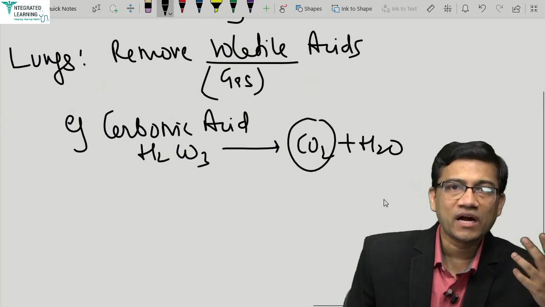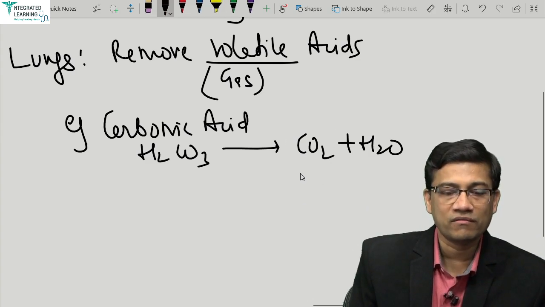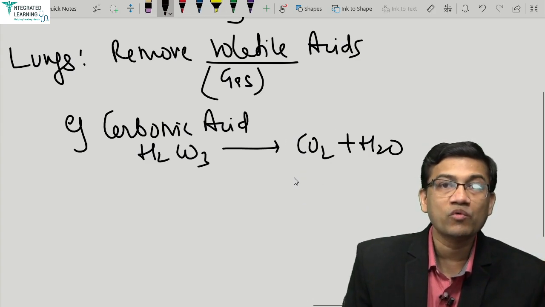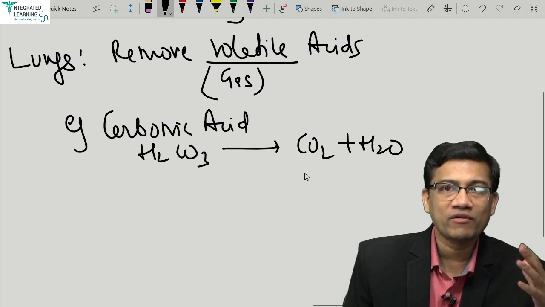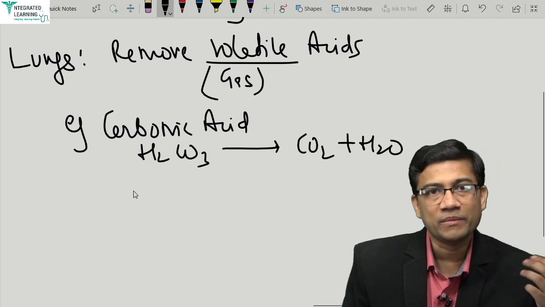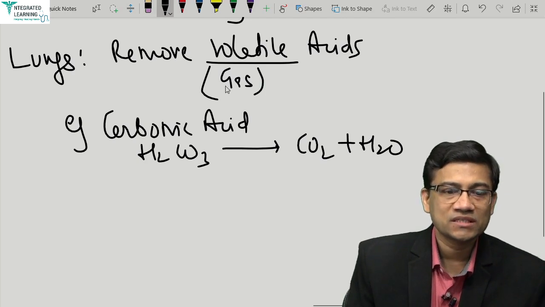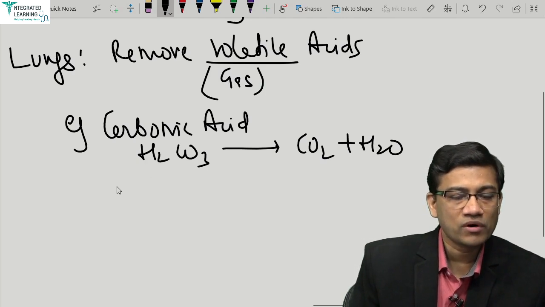and this CO2 is then removed by lungs in respiration. So that is why carbon dioxide is managed by which organ? The lungs are managing the removal of carbon dioxide. So by keeping the CO2 level normal, they are able to keep the pH maintained. Okay, so what removes the volatile acids? The lungs.